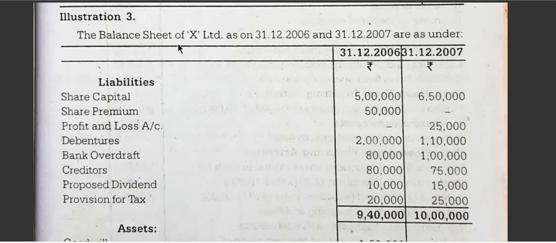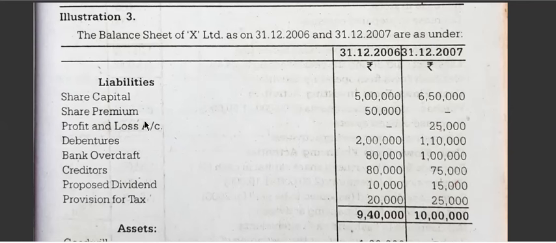In the problem, they have given you the balance sheet and some other adjustments. So what we have to do is prepare a working note for the adjustment and then prepare the cash flow statement. Now I'll read the problem. Their liabilities and assets are given. In there itself I will tell you in which activities it will go.